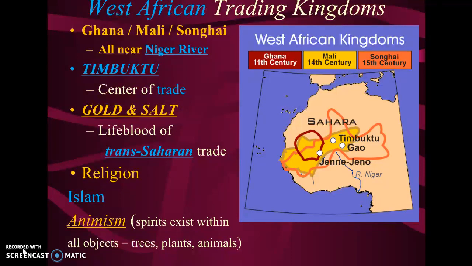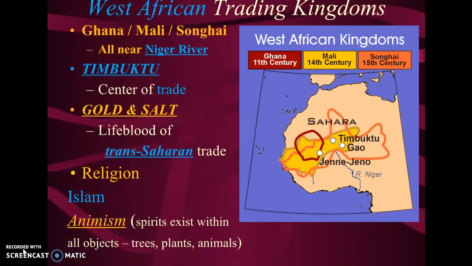Timbuktu is smack in the middle of those kingdoms. Timbuktu is a big trading civilization or a big trading kingdom. Timbuktu was really, really rich because it was sitting right on the center of trade. And when you have no choice but to go through Timbuktu, of course, they're able to sort of control that trade area, and they're getting richer and richer. That trade route is called the Trans-Saharan trade route.